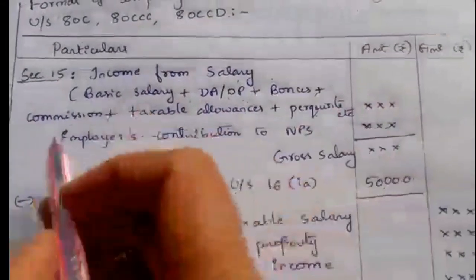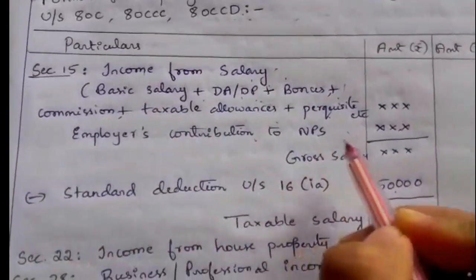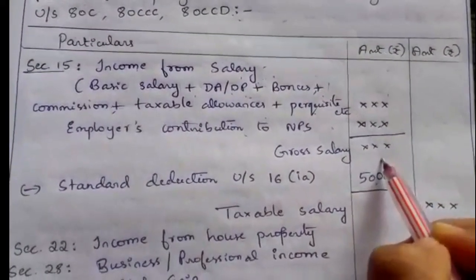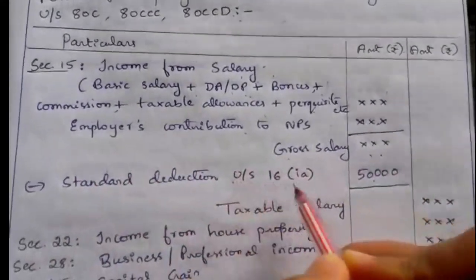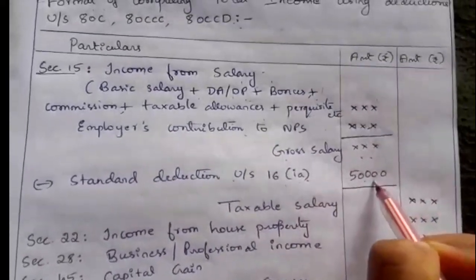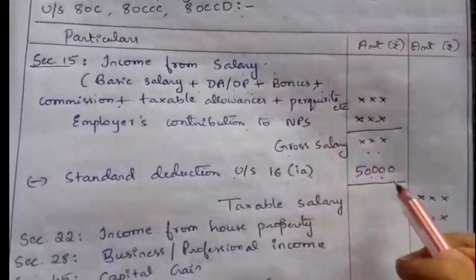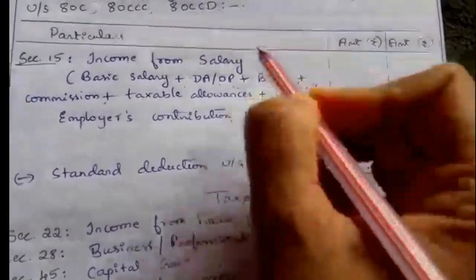So this is added here under the head income from salary, employer contribution to NPS. So we will get gross salary. From the gross salary, there is a standard deduction under section 16(ia). So this is a 50,000 deduction, an individual can claim up to 50,000 deduction for the income from